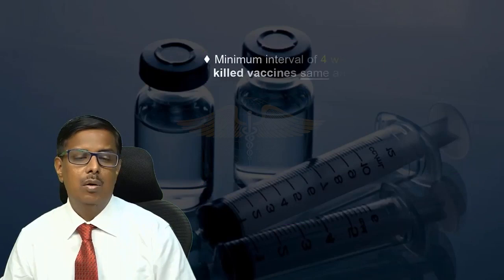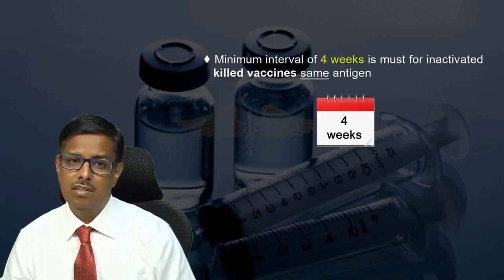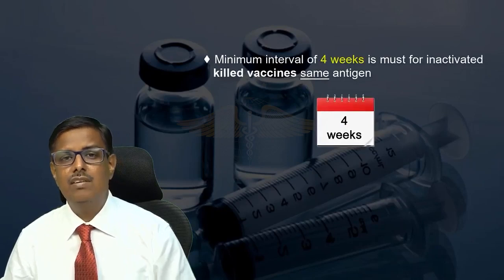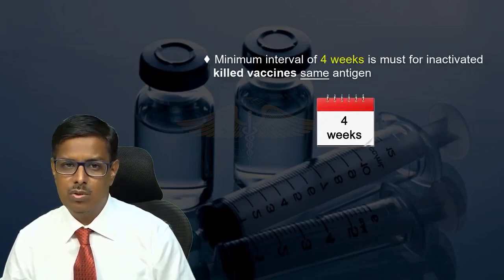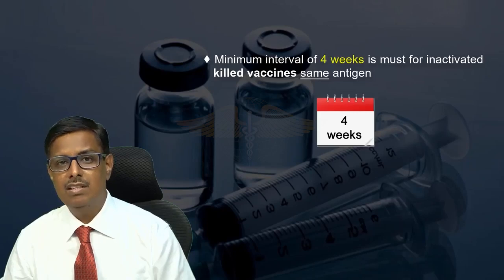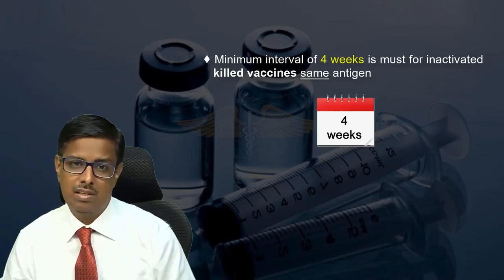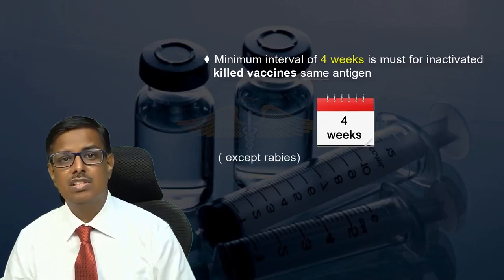Point number 7. A minimum interval of 4 weeks is a must for inactivated killed vaccines of the same antigen. For example, if you have given a pentavalent dose or a DPT dose today, and if you want to give the same antigen again, then a minimum gap of 4 weeks is a must. The exception is of course rabies, because the schedule is different.